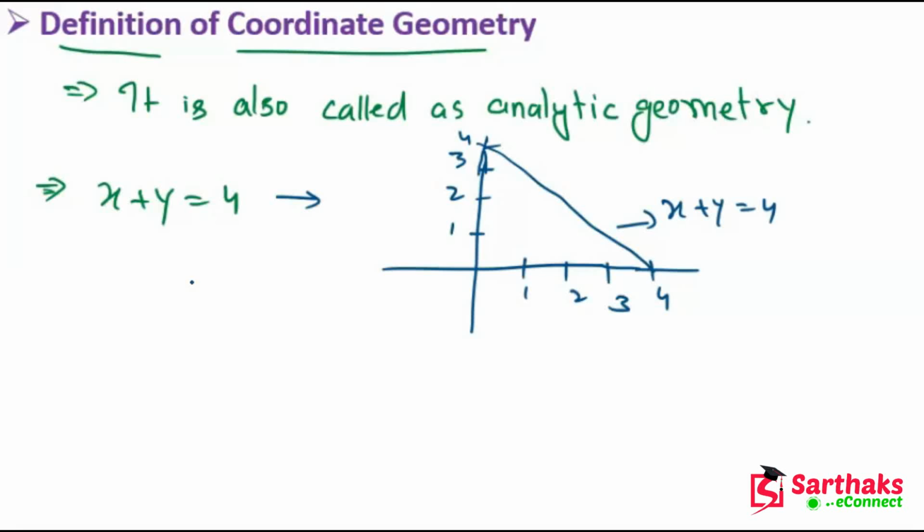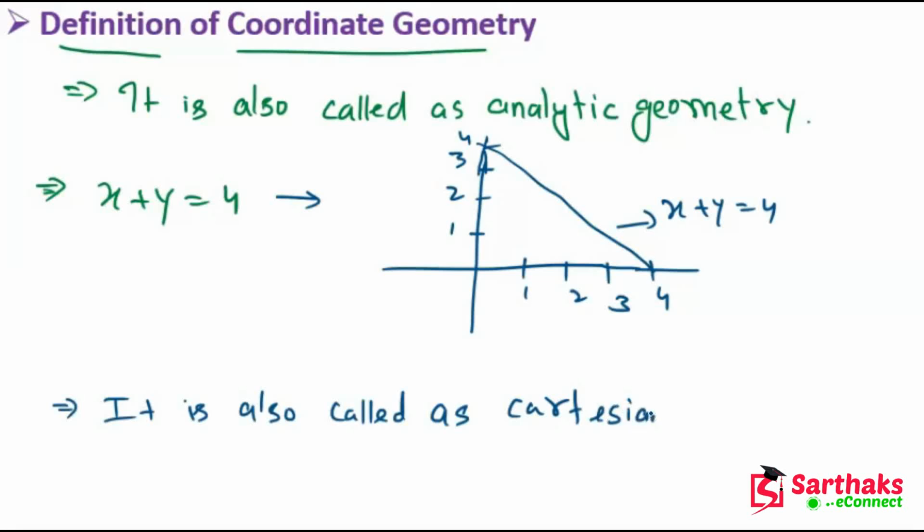It is a part of geometry where the position of points on the plane is described using an ordered pair of numbers. So the concept of coordinate geometry is also known as Cartesian geometry. Another name is Cartesian geometry. So my dear friends, I hope you understand these things.